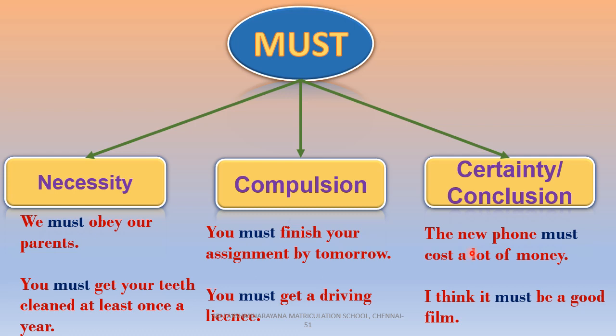So in the first sentence, the speaker is sure to tell that the phone must cost a lot of money. It shows the speaker's certainty. Coming to the next sentence, the speaker gives his conclusion saying it is a good film. So the modal verb must expresses necessity, compulsion, and certainty or conclusion about the action in a sentence.